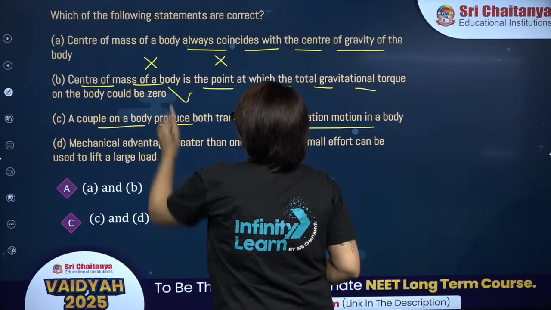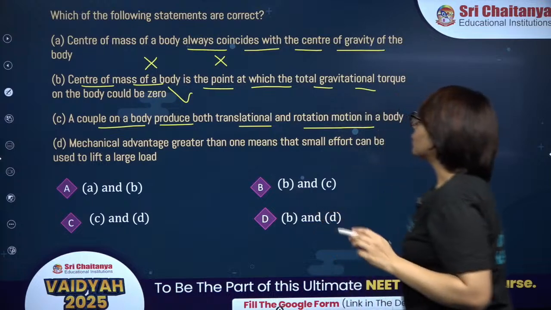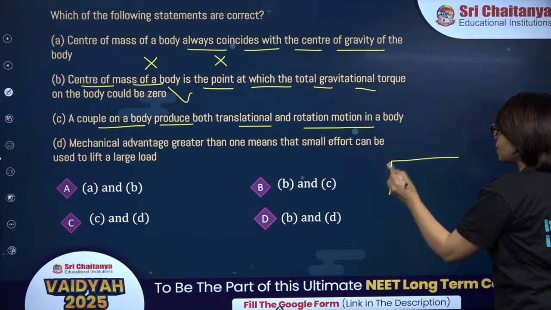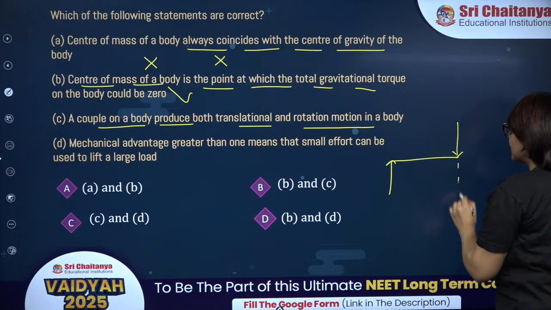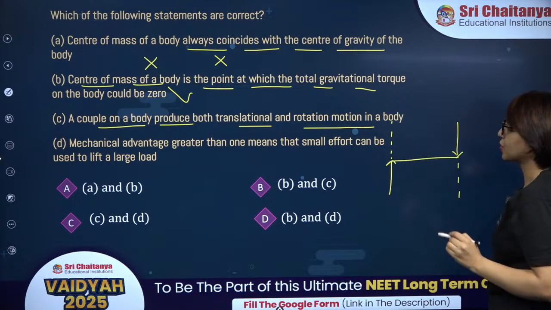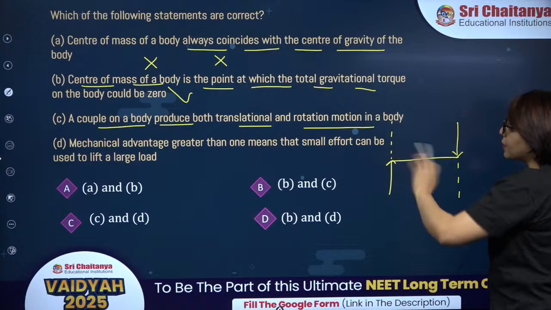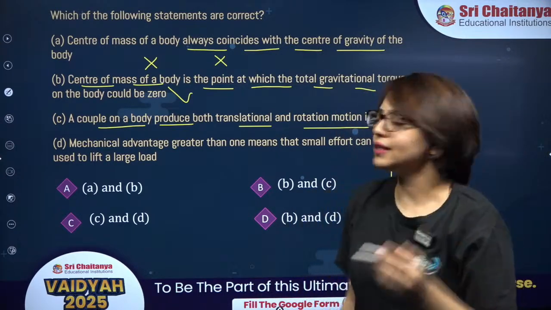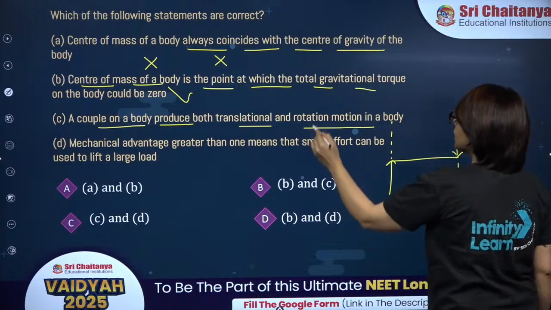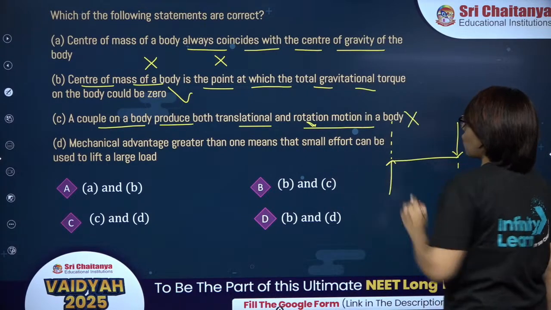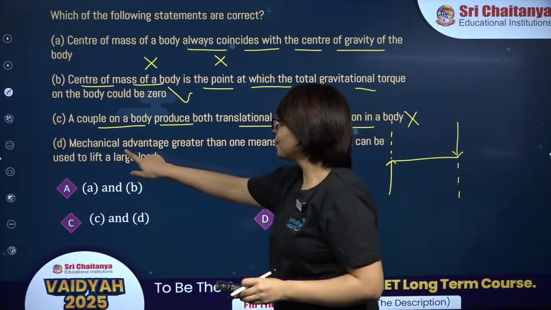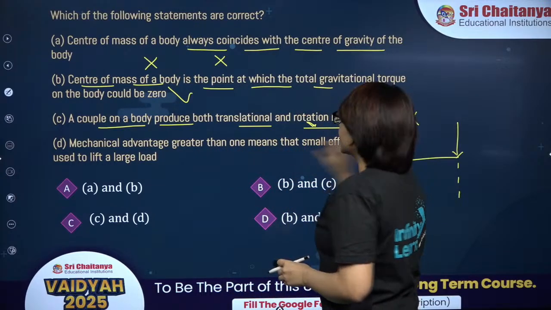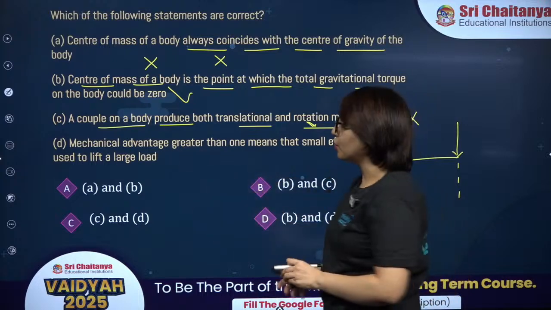So this is correct. A couple on a body produce both a translational and rotational motion. So force couple is nothing but equal and opposite forces acting along different lines of action. It will not produce any translational motion because net force is 0, but it will produce rotational motion. So this is wrong. Last one, mechanical advantage greater than 1 means that the small effort can be used to lift a large load.